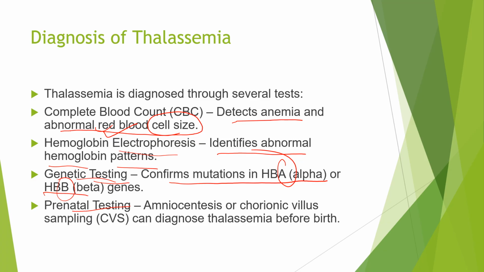Prenatal testing, that is amniocentesis or chorionic villus sampling (CVS), can diagnose thalassemia before birth as well. If it is detected before birth, and there is time to terminate the pregnancy, the doctors will try their best to do so, because if the baby is born, the lifelong process goes on. If the child is severely thalassemia major, blood transfusion and several types of disorders will keep on continuing and the child will suffer.